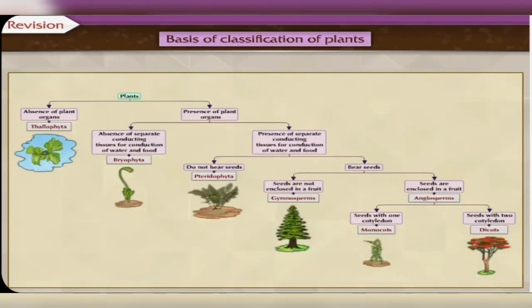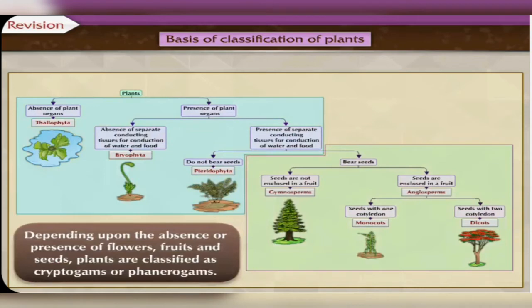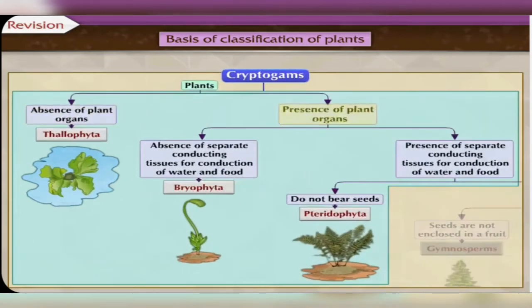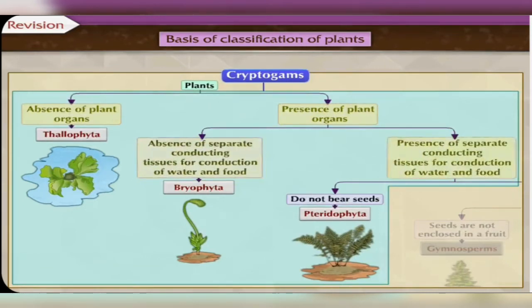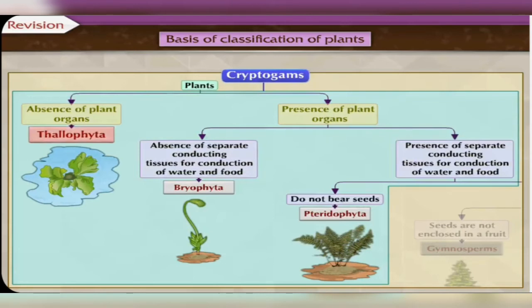At the higher level of plant classification, different characteristics are considered for classification. For example, depending upon the absence or presence of flowers, fruits and seeds, plants are classified as cryptogams or phanerogams. Depending upon whether the plant body is well differentiated or not, and whether special tissues are present or absent for conduction of water and other substances, cryptogams are classified into three groups: Thallophyta, Bryophyta, and Pteridophyta.